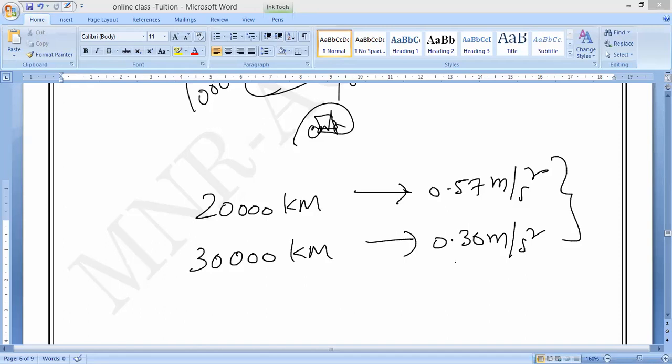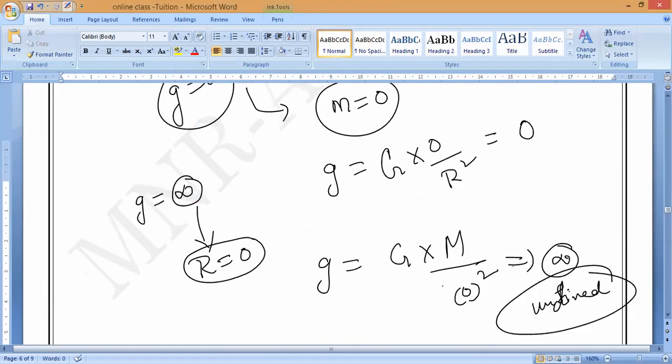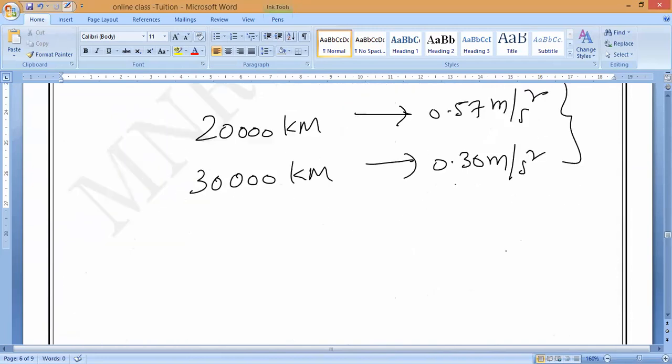So before, I said that at the center the distance between them becomes 0, so it will come infinity. Yes or no, guys? Yes, sir. But that is not true. Why is it not true? Because the g formula is not applicable inside the ground. The g value is only applicable on the surface of the earth and above the surface of the ground.